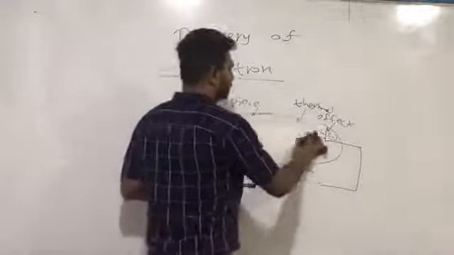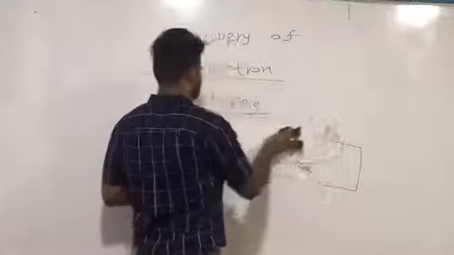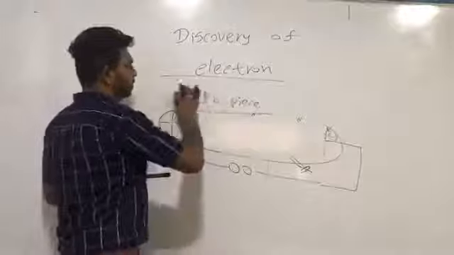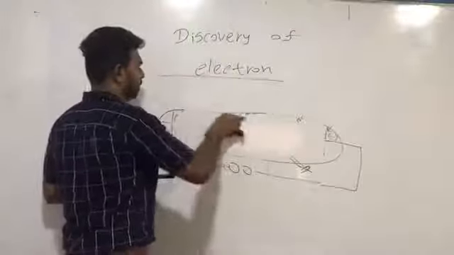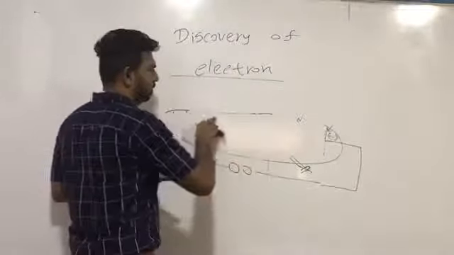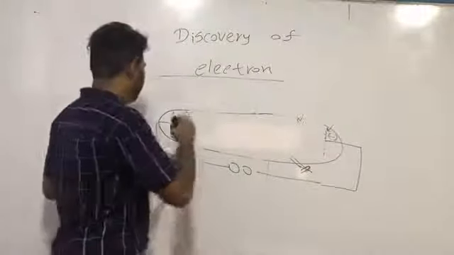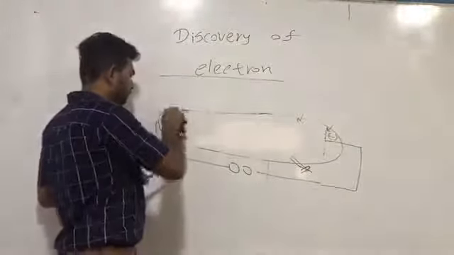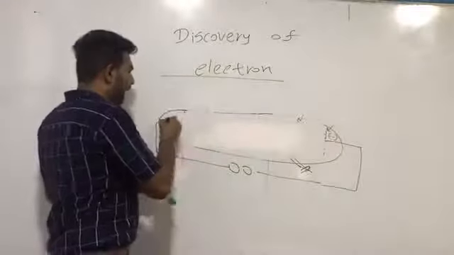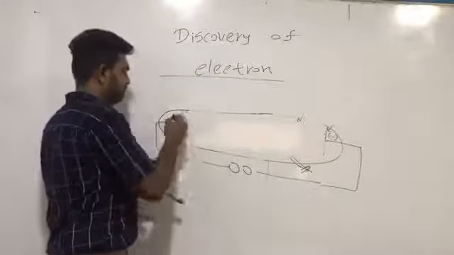Then another scientist used an inclined anode.